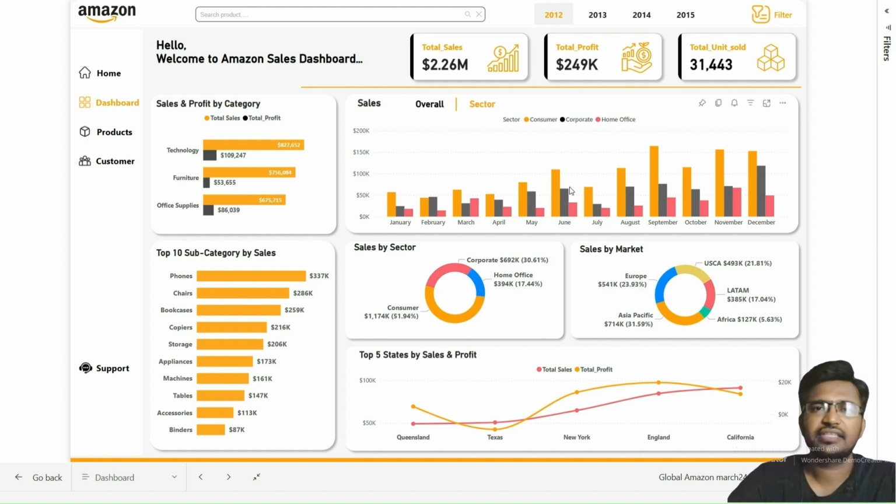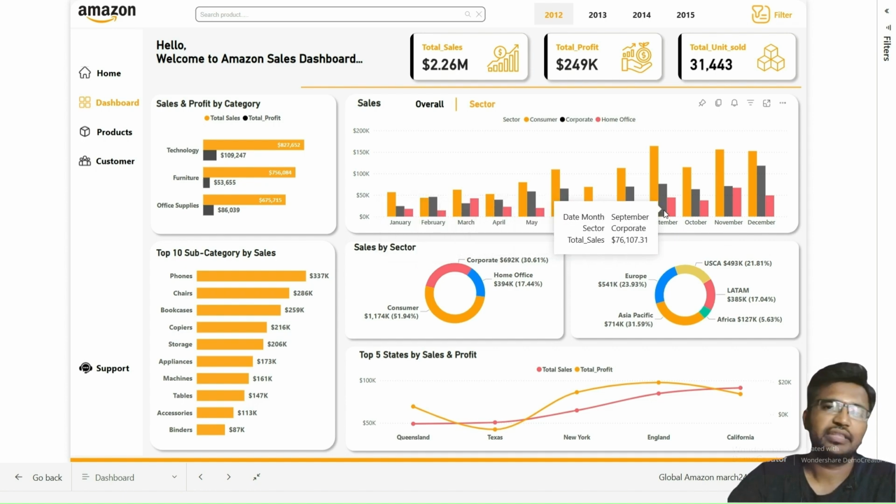This interactive feature enhances the report usability by providing a versatile analytics tool that caters to different stakeholders' preferences and requirements. The ability to toggle between the overall sales perspective and a sector-specific breakdown ensures that users can access the precise level of detail they need without navigating away from the main report page.